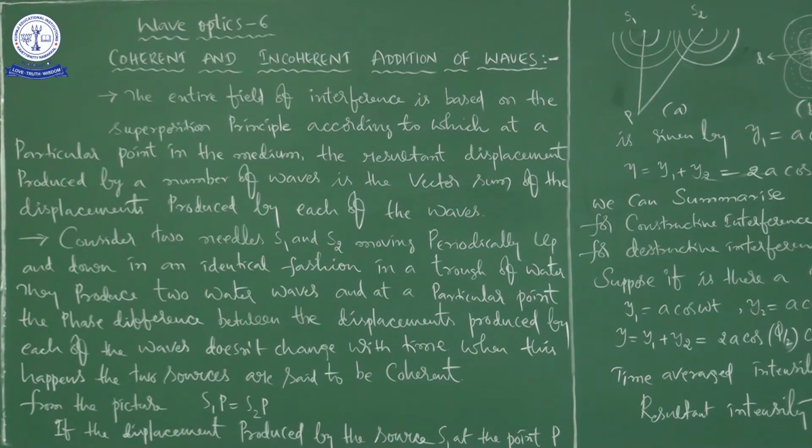What is the application of constructive and destructive interference? Suppose we drop two stones of almost the same size at two different points on the surface of water. The two stones produce two different waves.